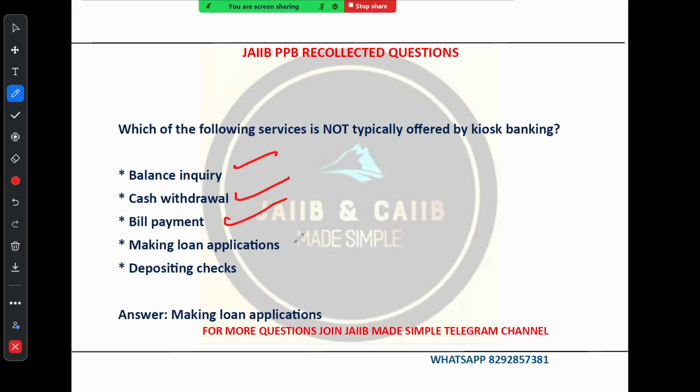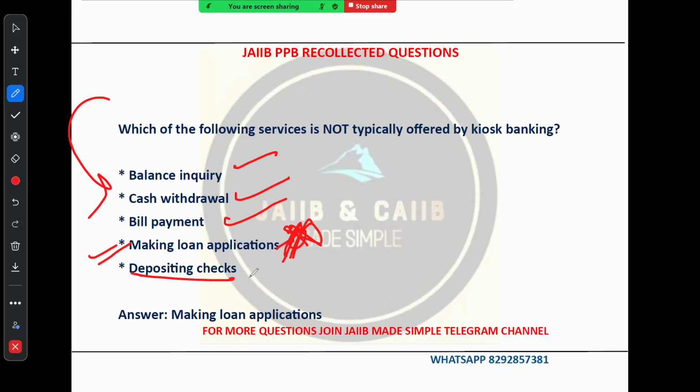Making loan application. So this is the correct answer. This service is not offered. While kiosks offer many services, loan application usually involves more complex paperwork and interaction with the loan officer, making them unsuitable for a self-service kiosk. So obviously this is incorrect, and as per the question perspective, this is the correct one.